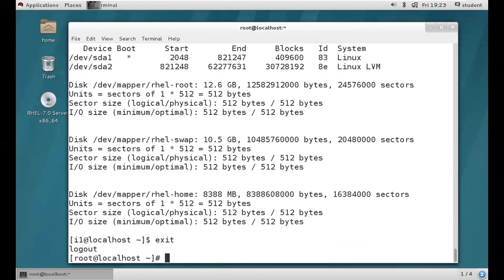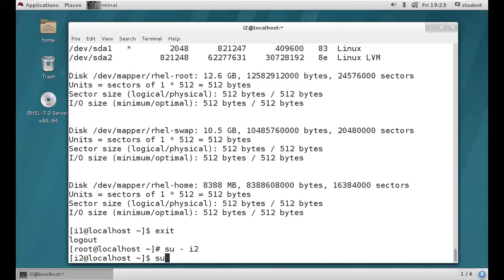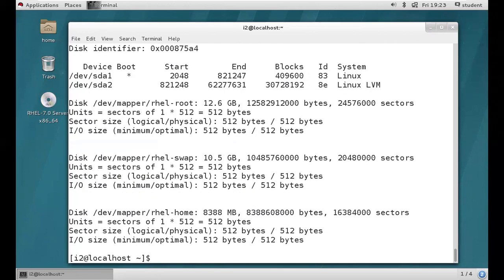Exit, then log in as I2, then try to execute fdisk -l. Can we? We can. I hope you got it, guys.